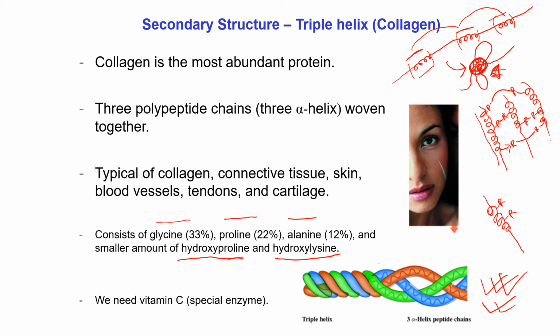In common sense, we can ask what is the difference between proline and hydroxyproline. I think all of you will answer me that there is an extra hydroxyl group in hydroxyproline. Actually, when proline is hydroxylated, in that case it converts to hydroxyproline. That is, when the side chain of proline is hydroxylated, proline becomes hydroxyproline. Similarly, when lysine is hydroxylated, it converts to hydroxylysine. So what's the benefit of that hydroxyl group?